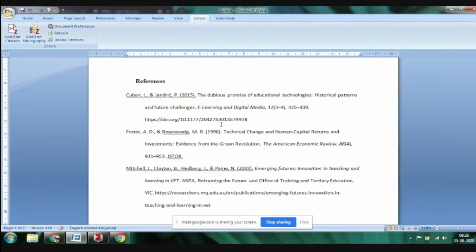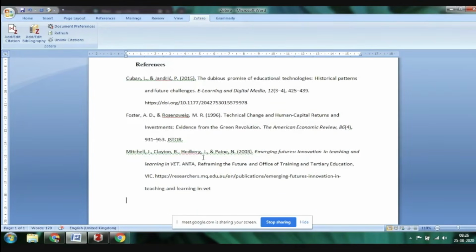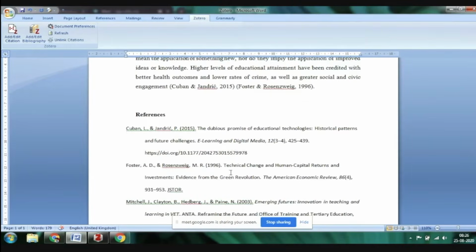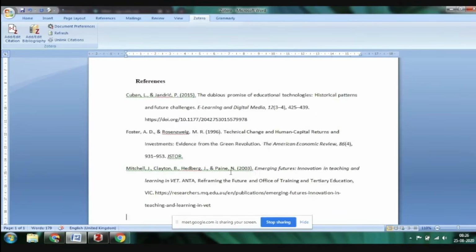I'll click on this and it is done. You can see all the three papers have been put here very easily in the style of APA 7th edition. If I want to change the style, say to APA 6, or Chicago manual, or Harvard style, I'll be able to do it by going to document preferences and changing the style.